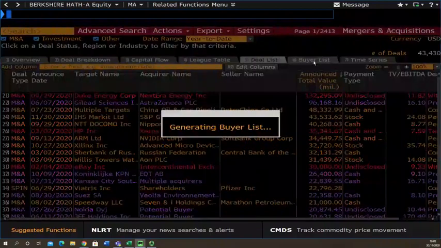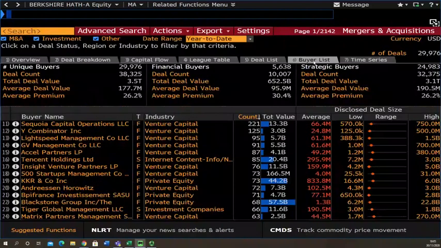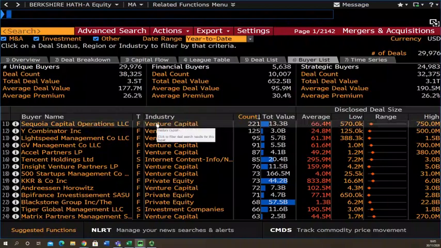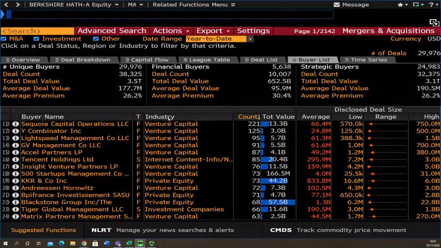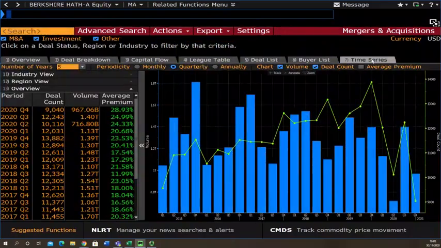In the buyers list tab, you can see which buyers are the most active in the last year, and typically you can see that they're all venture capital companies potentially acquiring small startups or independents. And you can see the likes of this company here has been very active over the last year. And lastly, the time series tab can give you a good overview of the number of deals and the volume of deals in cash terms over a number of years.